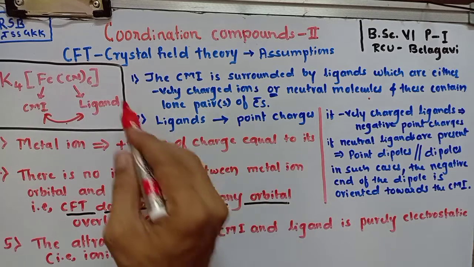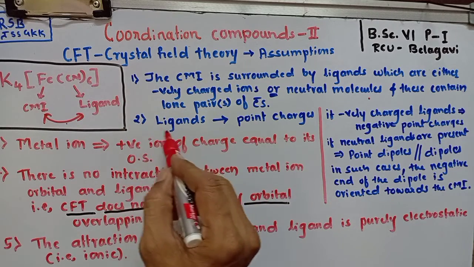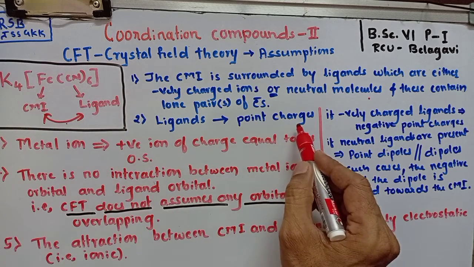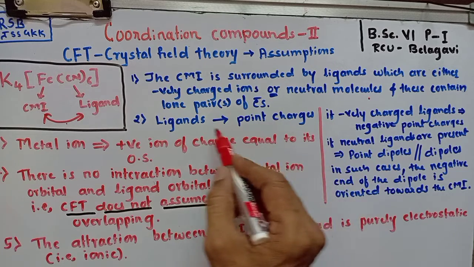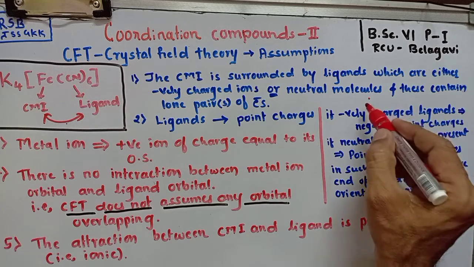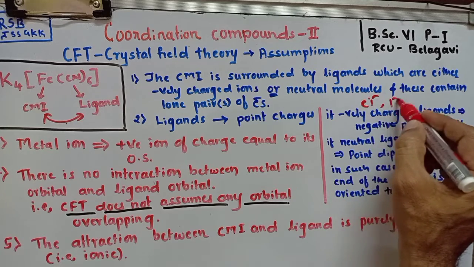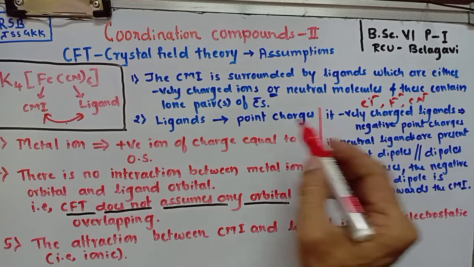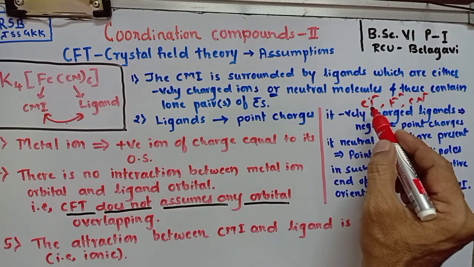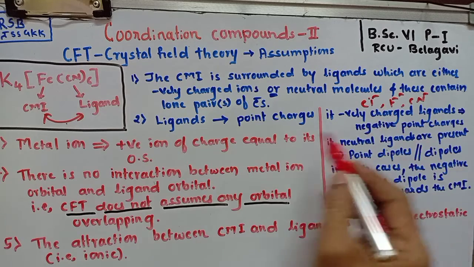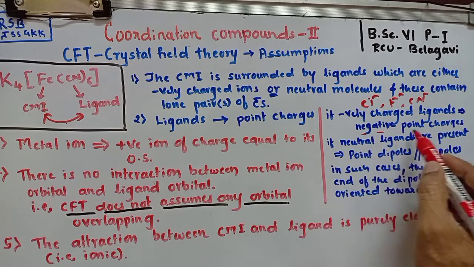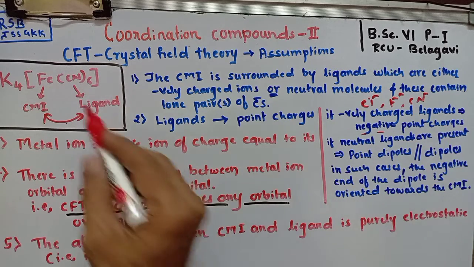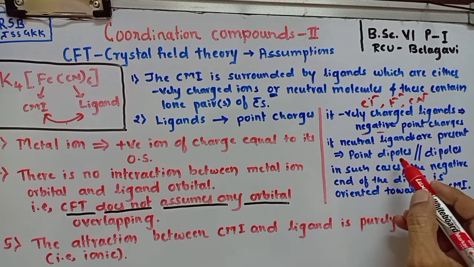The second main assumption of crystal field theory is that the ligands which are involved in the bond formation with the central metal ion are considered as point charges. These ligands may be negatively charged ions like chloride, fluoride, cyanide, etc. If negatively charged ions act as ligands, then these are known as negative point charges. If neutral molecules such as water, ammonia are involved in the bond formation, then these are considered as point dipoles or simply dipoles.